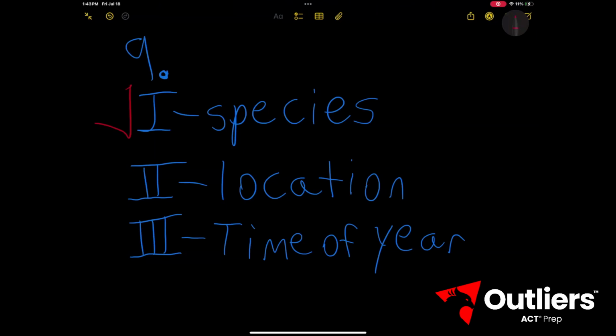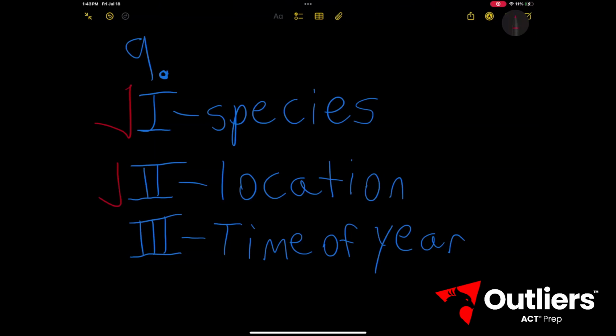We will need to keep the location the same because perhaps the location is easier for snails to travel across in the second experiment than it was in the first. And so the snails will be able to travel longer in the second experiment. So the location 2 needs to be held constant.